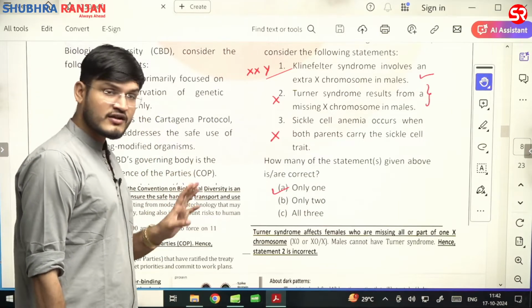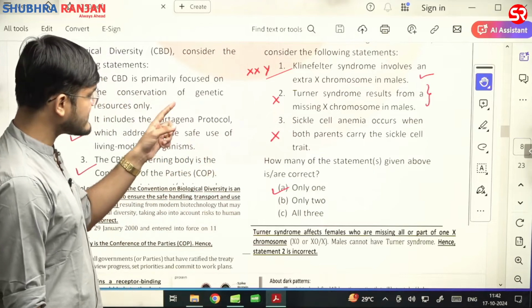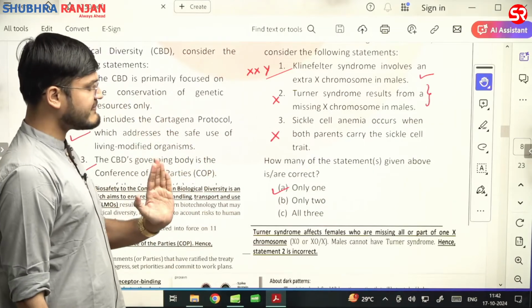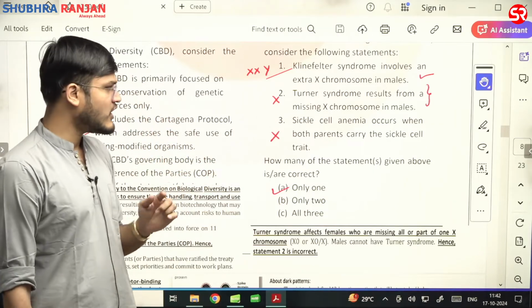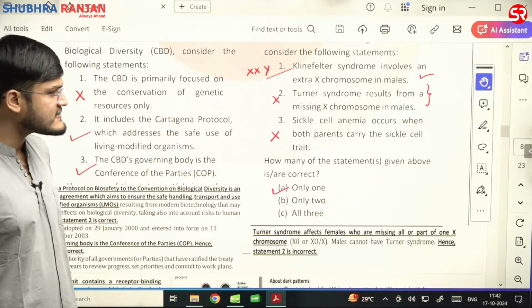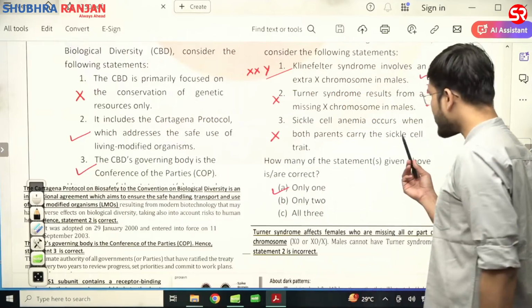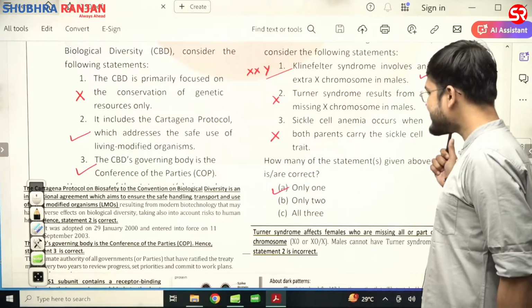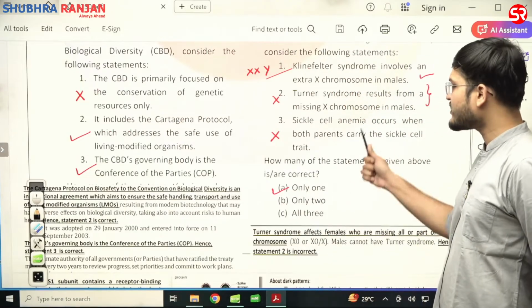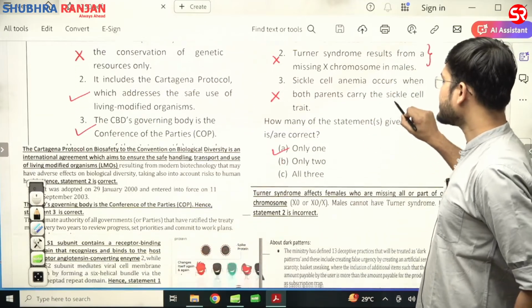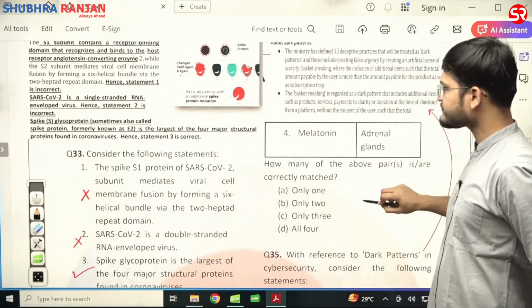Males cannot have Turner syndrome. Males को Turner syndrome नहीं होता. Second statement is wrong. Third statement, sickle cell anemia occurs when both parents carry the sickle cell trait. Third statement is also incorrect. First statement is correct. That is A is the right answer.